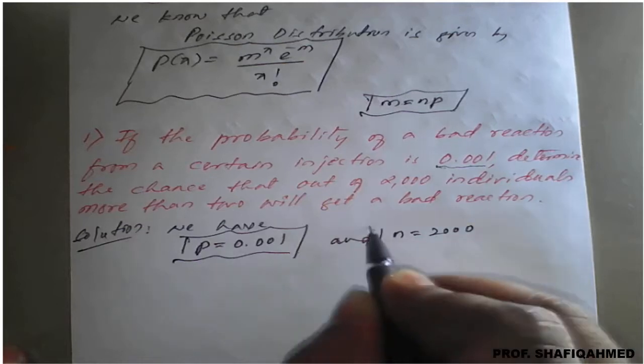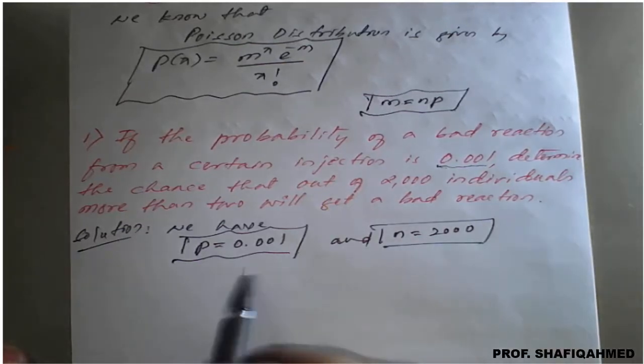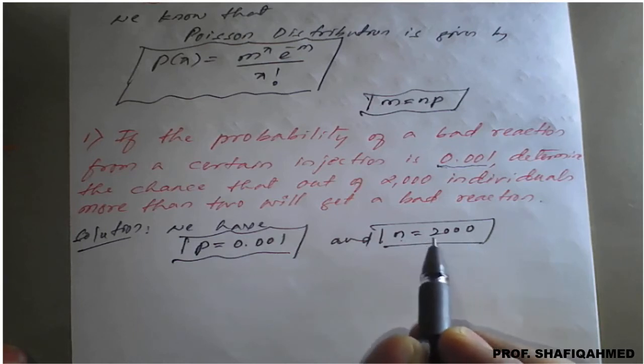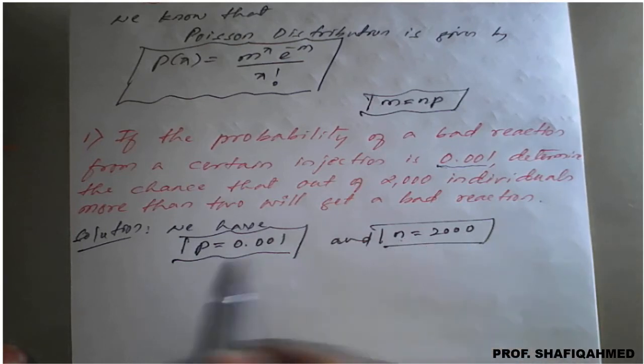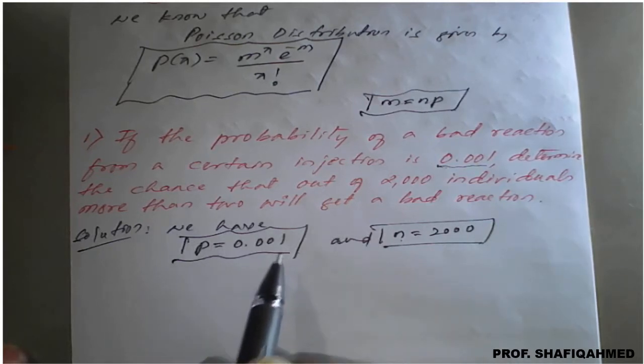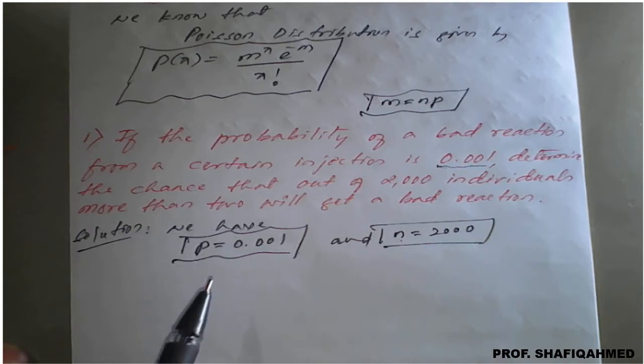So you got an idea. When to apply Poisson distribution: n is very large. If n is 20 or 30, you can manage with binomial, but when n is very large and p is very small, at that time this method is applied and we can get the solution.